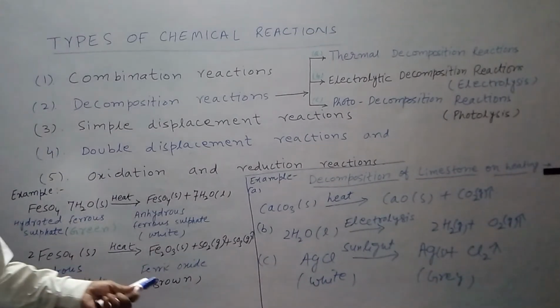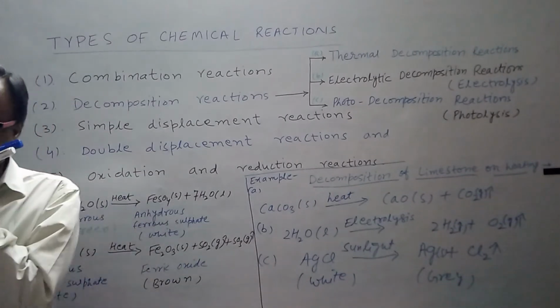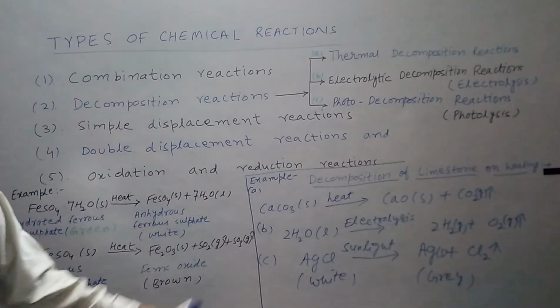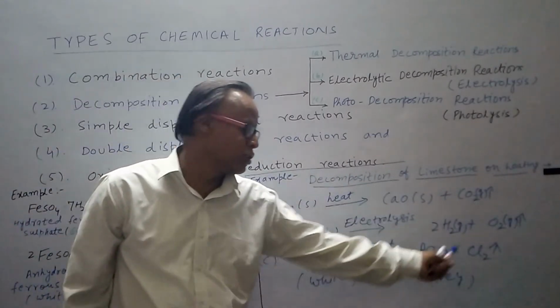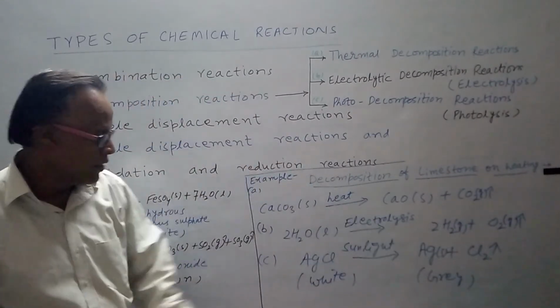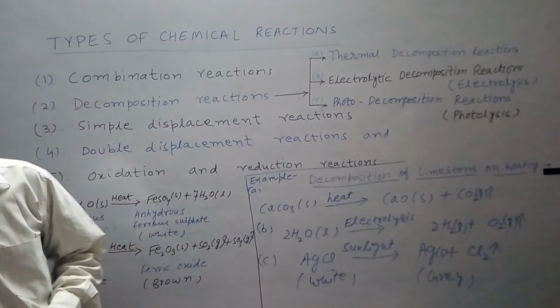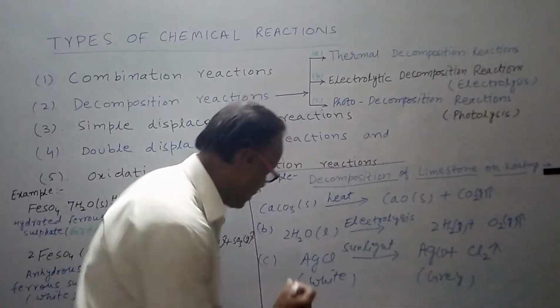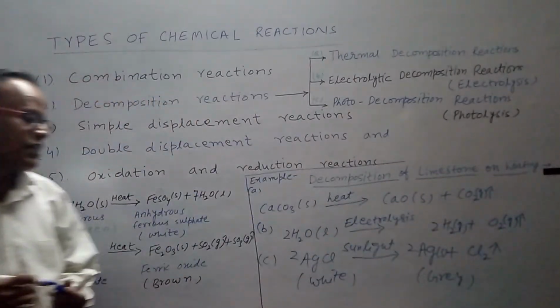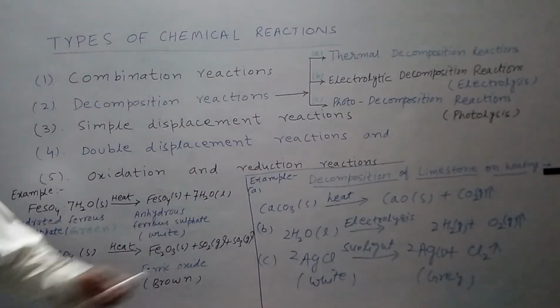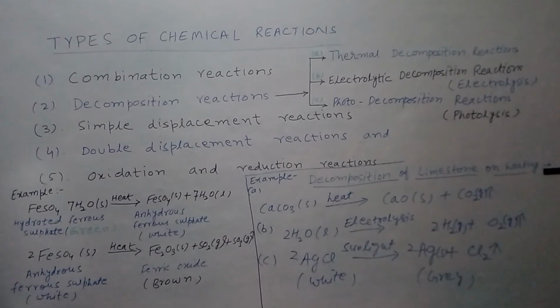Now, silver chloride is a photosensitive substance. So in the presence of sunlight, this silver chloride decomposes into silver and chlorine. So Ag plus Cl2, balance it. Chlorine is 2, so write down 2 here. Now silver is 2. So 2 AgCl in sunlight gives 2 Ag plus Cl2.